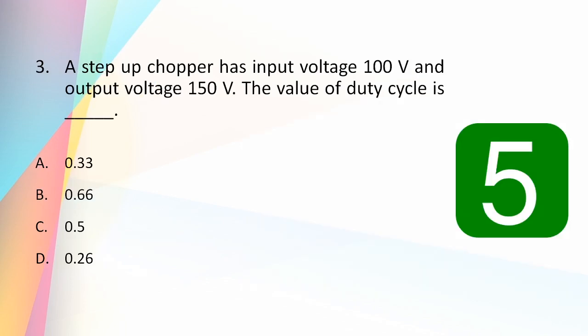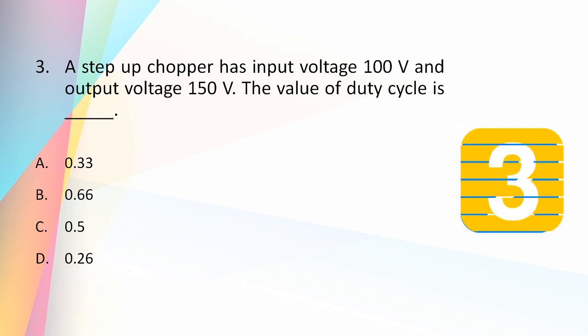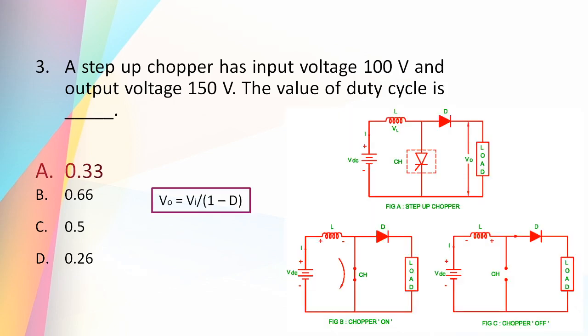A step-up chopper has an input voltage of 100 volt and an output voltage of 150 volt. The value of the duty cycle is: 0.33, 0.66, 0.5, 0.26. And the answer is 0.33. For a step-up chopper, we know that the output voltage VO is given by VO equal to VI divided by 1 minus D, where VI is the input voltage and D is the duty ratio of the chopper. From this expression, we can obtain the value as 0.33.